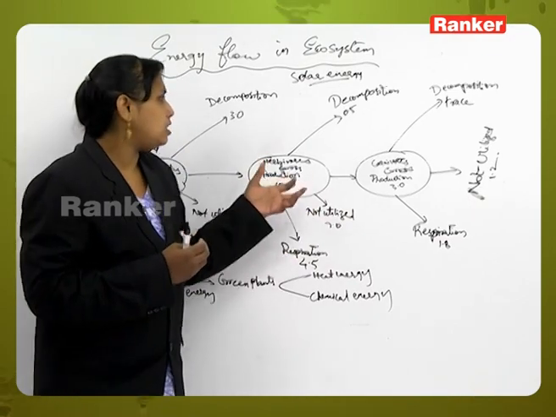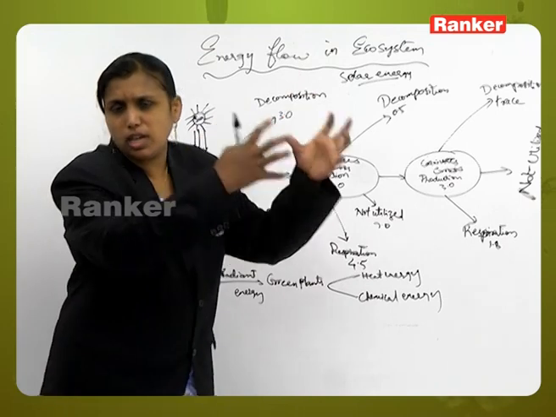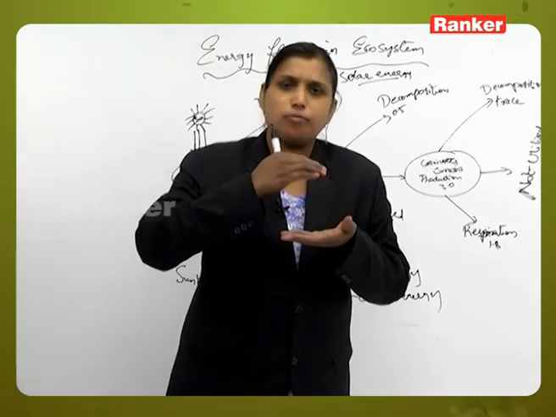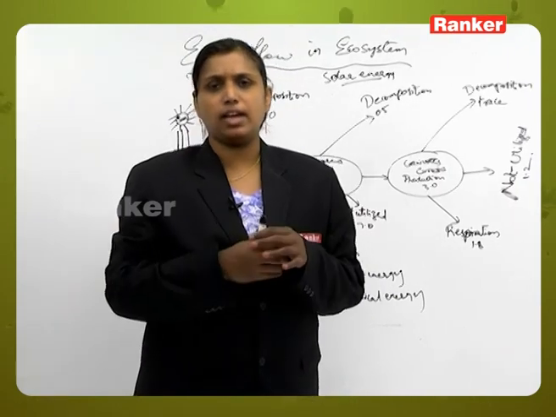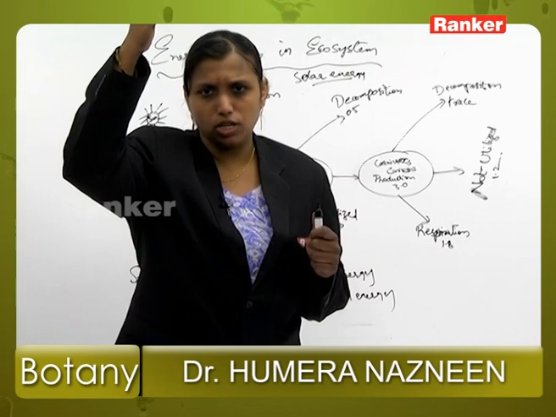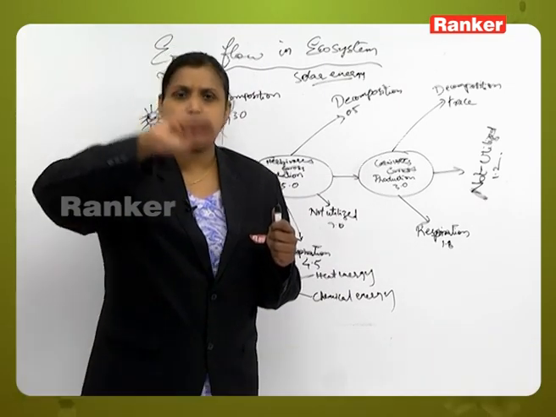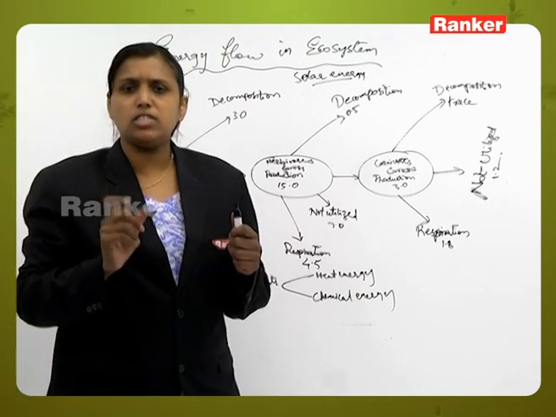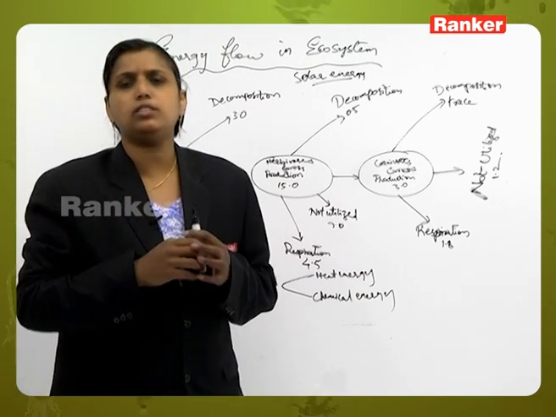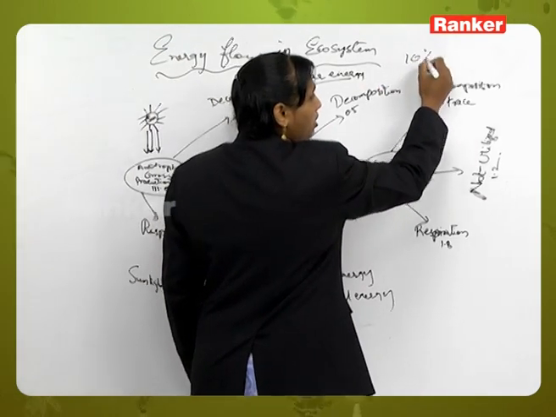Now, during the process of converting solar energy into potential chemical energy, and the transformation of energy from one trophic level to the other, like we discussed earlier, from producers to consumers and tertiary consumers, right, at each trophic level, when it is moving, the energy is lost. Every time energy is transferred from one trophic level to another, there is at least a loss of 10% of energy.